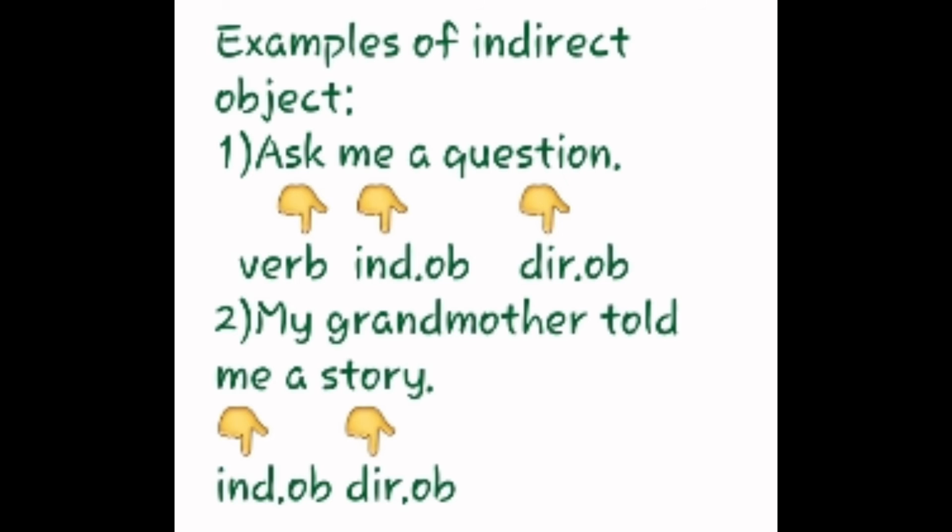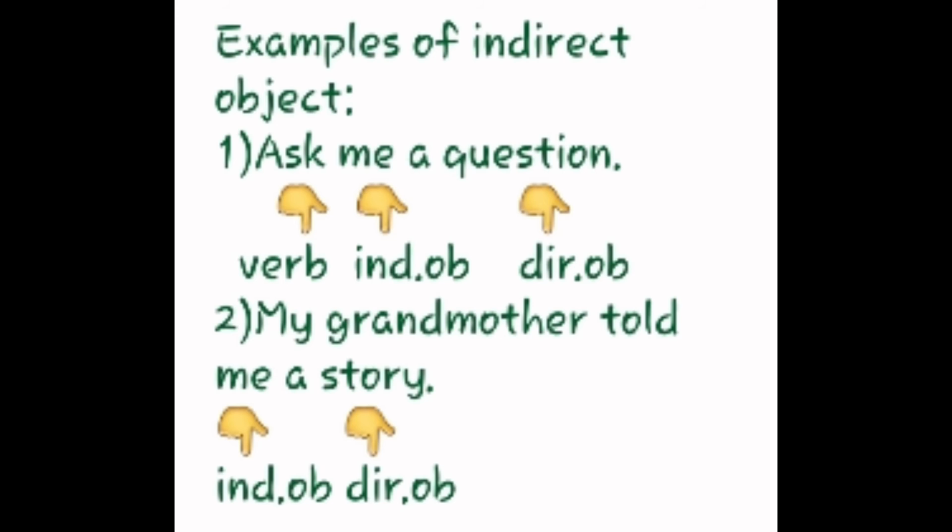The second sentence: my grandmother told me a story. There are also two objects in this sentence. The action word is told, and me and story are the two objects. To find the direct object, we see which word receives the action.